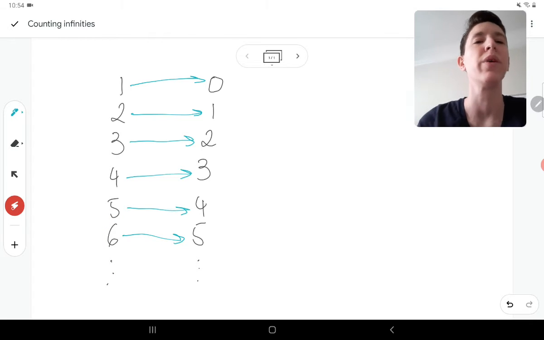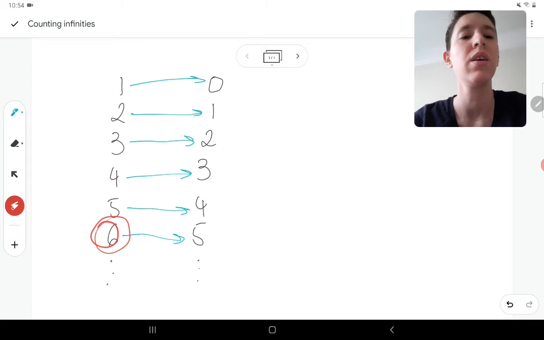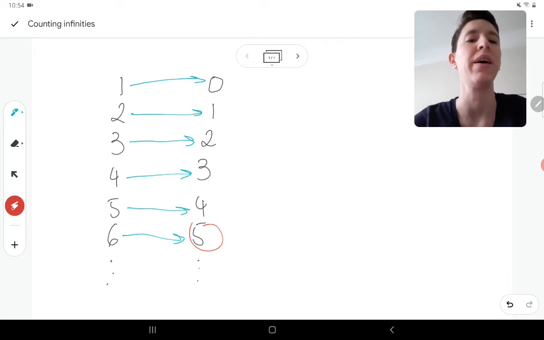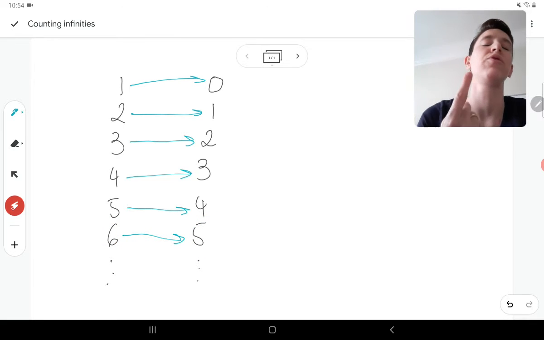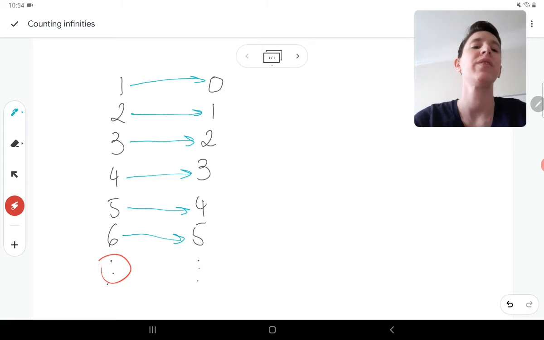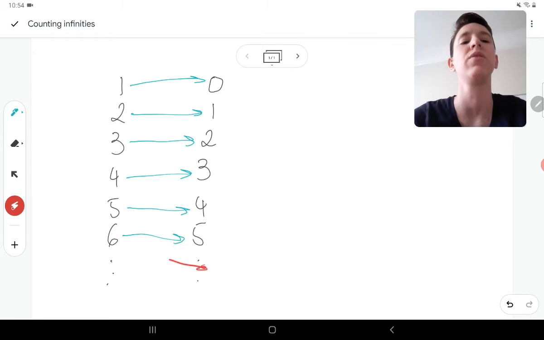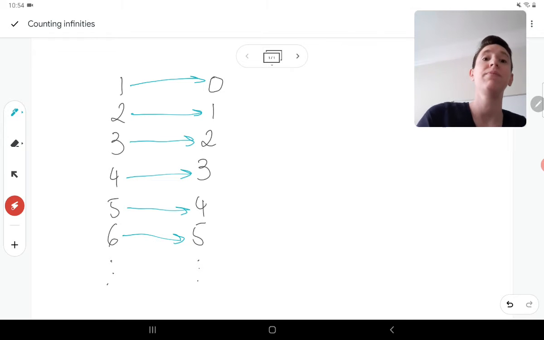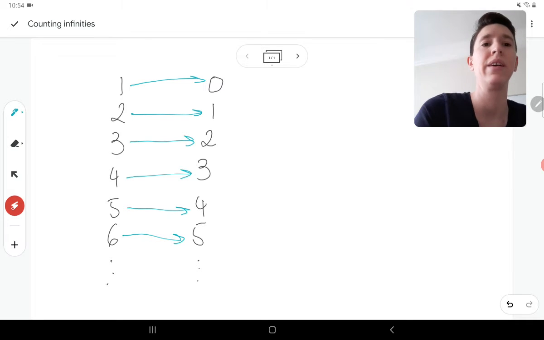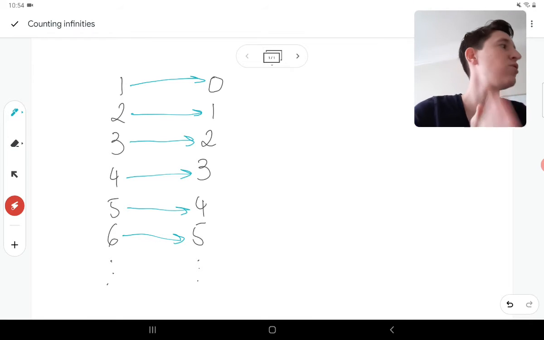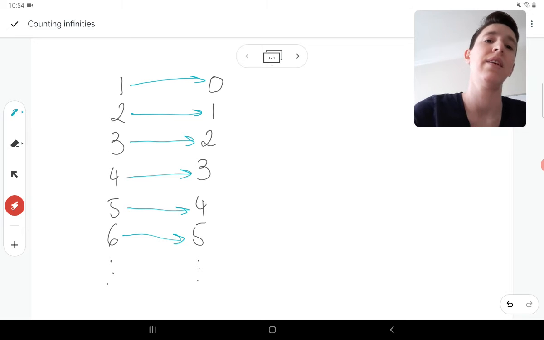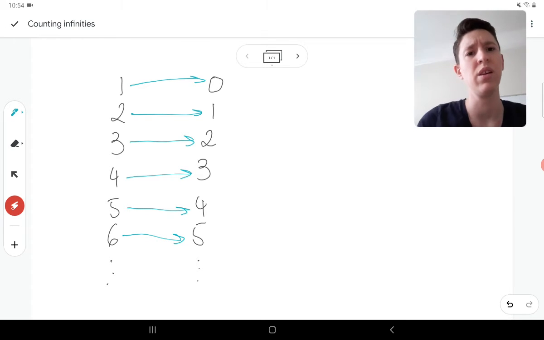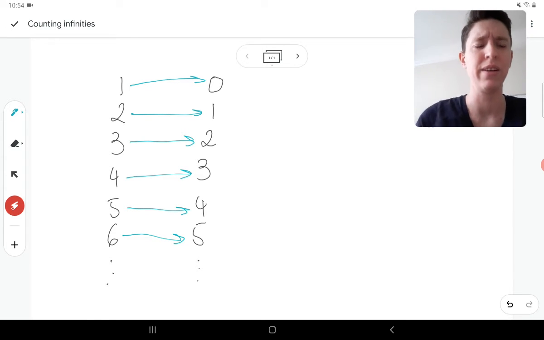Will anyone have 2 buddies? Like, will anyone in here have 2 in here that it matches to? No, because there's only one number that's going to be one smaller, right? So if I say 17, there's only 16 that'll work here. And the same goes the other way. So this is a mapping that works, and that means that these 2 sets have the same amount of elements. It's infinite, but it's the same kind of infinite, right?